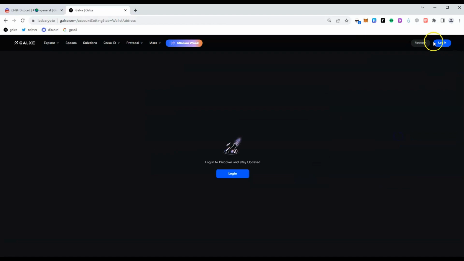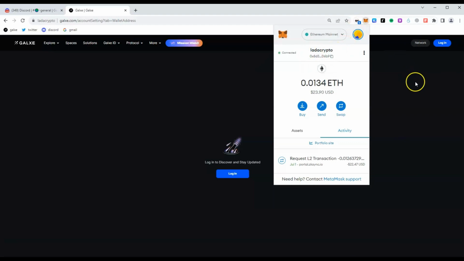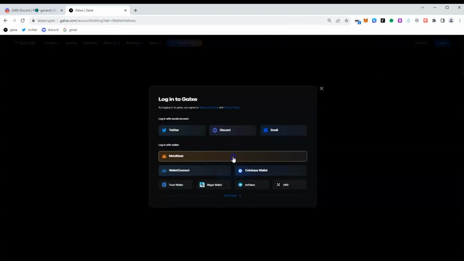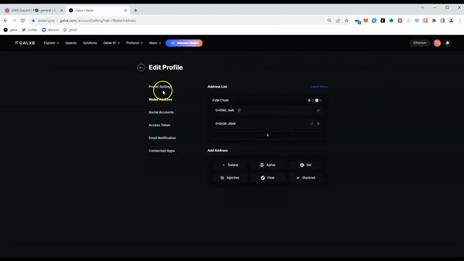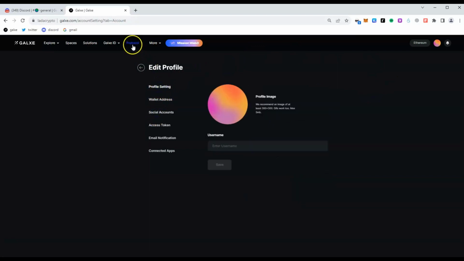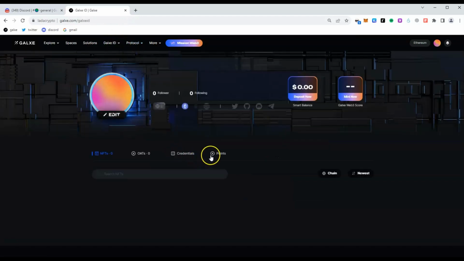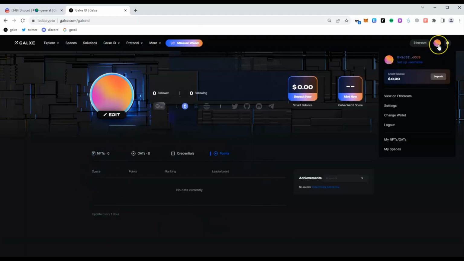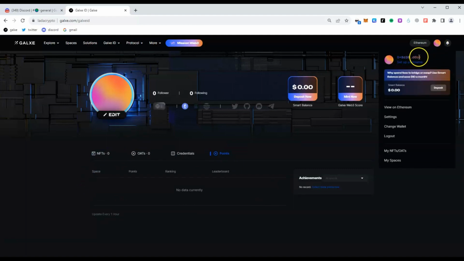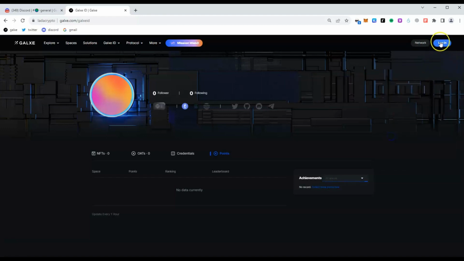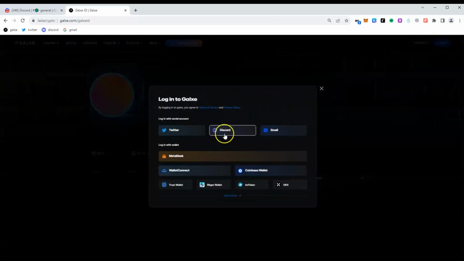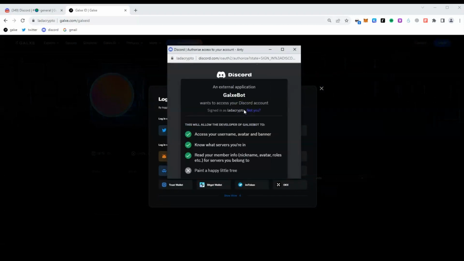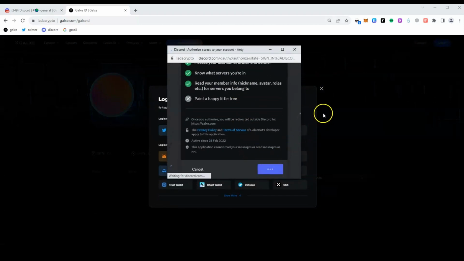Then I log in using my old EVM wallet and see that in my Galxe account there is no social account, no username, no loyalty points. It's empty. I'm in panic. But having calmed down, I remember that in my old Galxe ID, my social account and email are still linked. So I log out and then log into Galxe using my social account, Discord account.